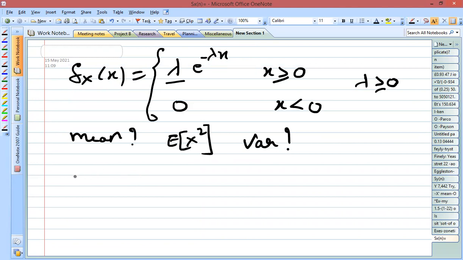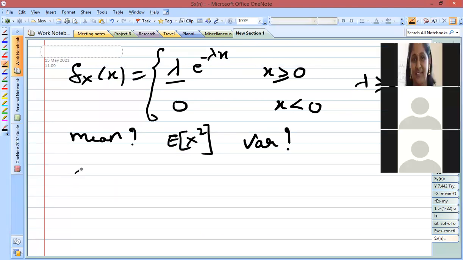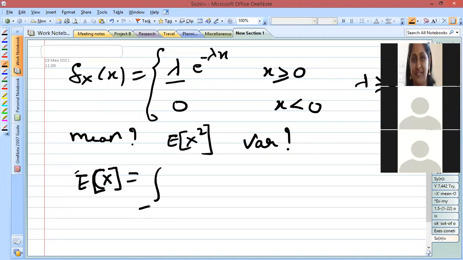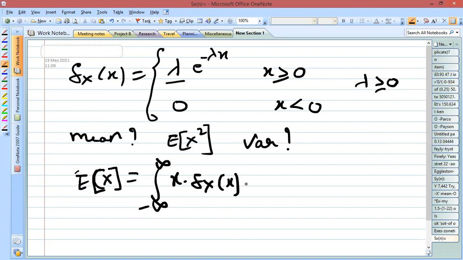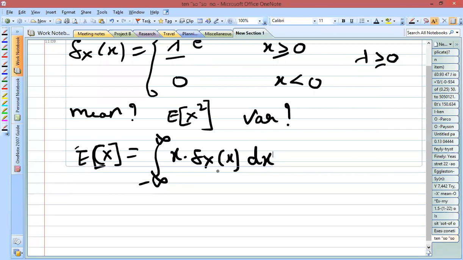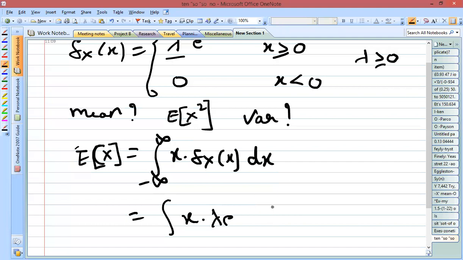What is the equation of mean? Mean is represented as the expectation of the random variable x, which is equal to the integral from minus infinity to plus infinity of x into fx of x, integrated with respect to x. Now we are going to substitute the equation of fx of x and also change the limits. Here the integral of x remains the same, and fx of x is defined by lambda e to the power minus lambda x with respect to x.